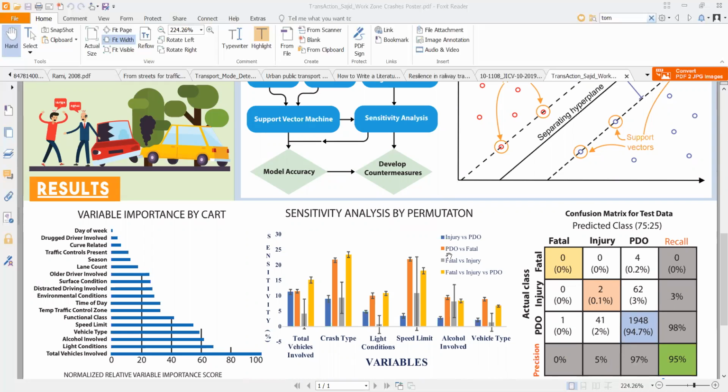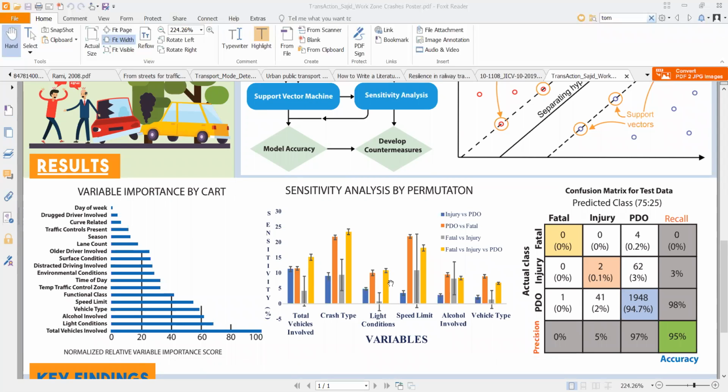Before the sensitivity analysis, we went through the variable importance by CART, and we have seen that parameters like the total vehicles involved, light conditions, alcohol involved, vehicle type, and speed limit had the most influence in the decision tree, acting as the primary splitter of the dataset. And we went through the 6 basic parameters which had the most influence on the dataset. We have seen that the contribution of the crash type, the speed limit, alcohol involved, and total vehicles involved was the most in the severity prediction of the dataset.